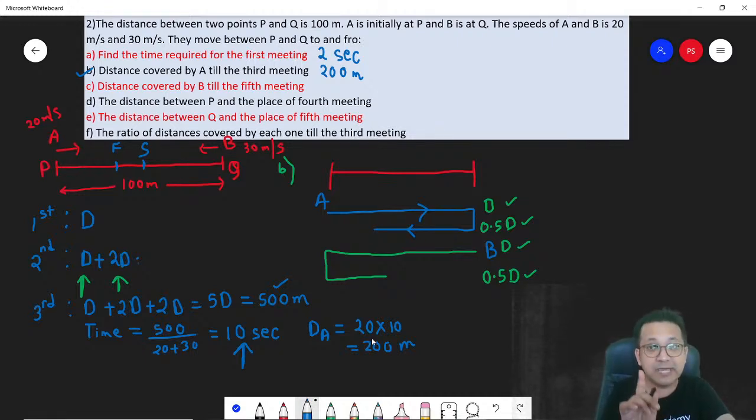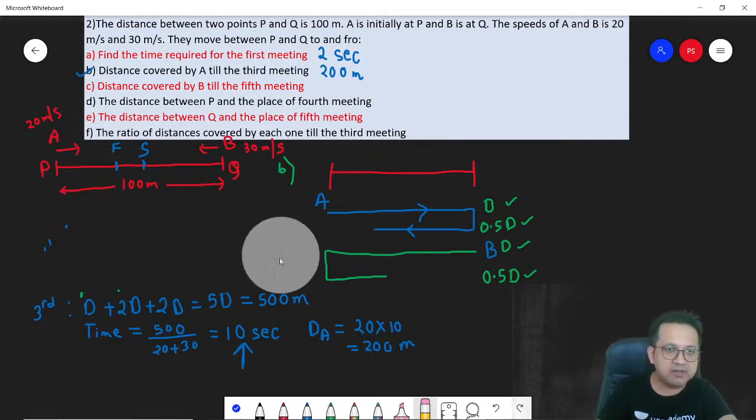So important. Keep it in mind. Two people moving in opposite directions. First time they meet, D is the total distance. Second time onwards, every subsequent meeting happens at 2D. Got it? Next, next, next.